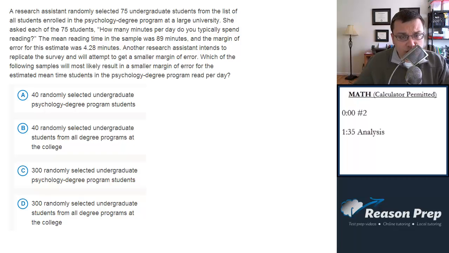A research assistant randomly selected 75 undergraduate students from the list of all students enrolled in the psychology degree program at a large university. She asked each of the 75 students, how many minutes per day do you typically spend reading? The mean reading time in the sample was 89 minutes, and the margin of error for this estimate was